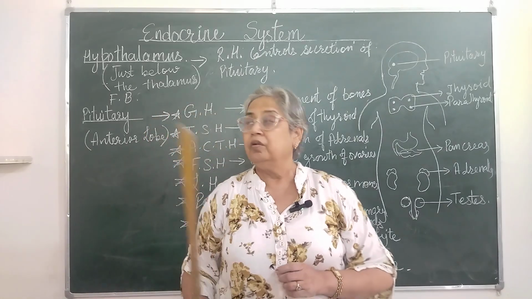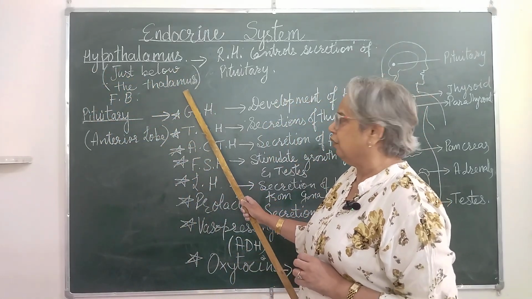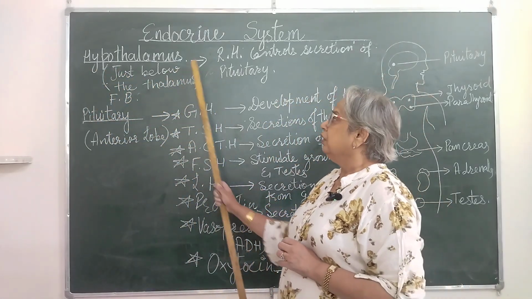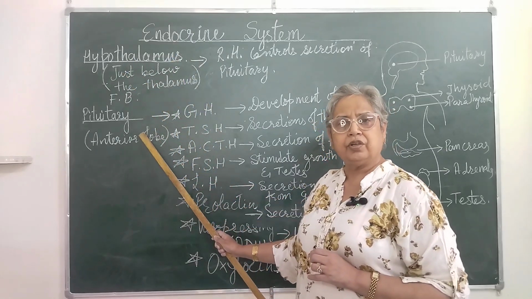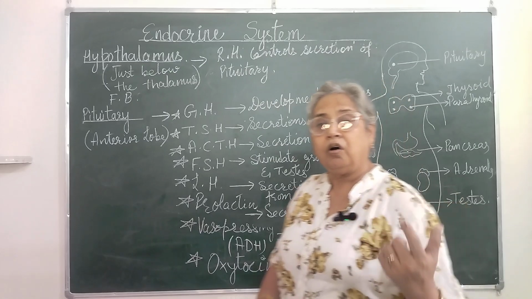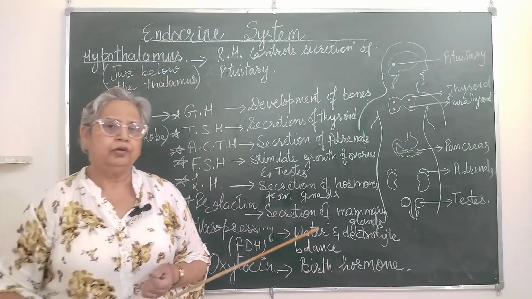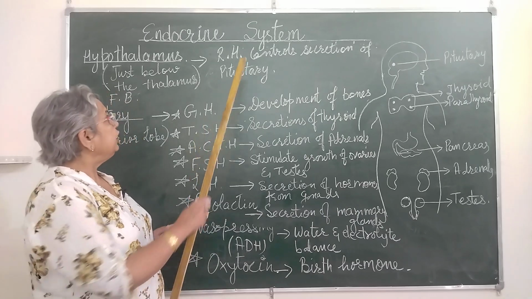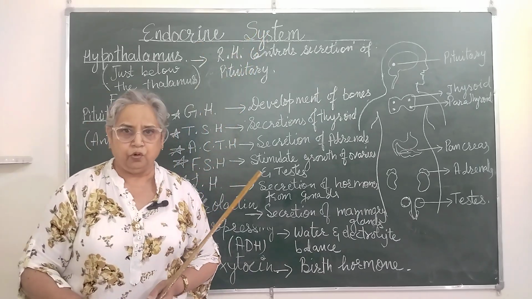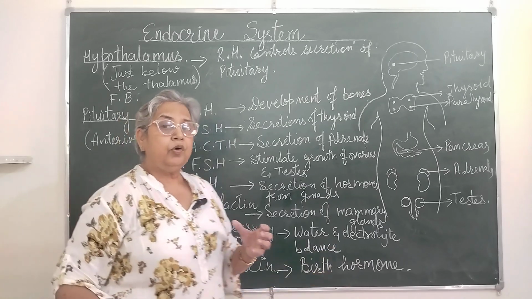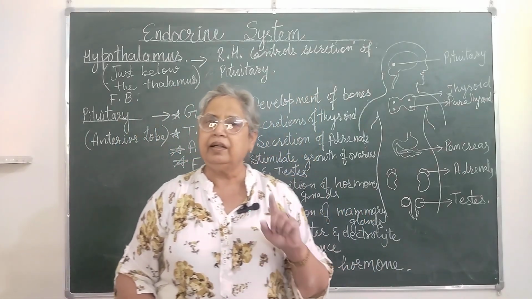Okay, so the hypothalamus is just below the thalamus. Okay, so this is the key factor and it controls the pituitary, which in turn controls all the other endocrine glands of our body. Now, the secretions of endocrine glands are called hormones. So, what are hormones? Hormones are the secretions of endocrine glands.